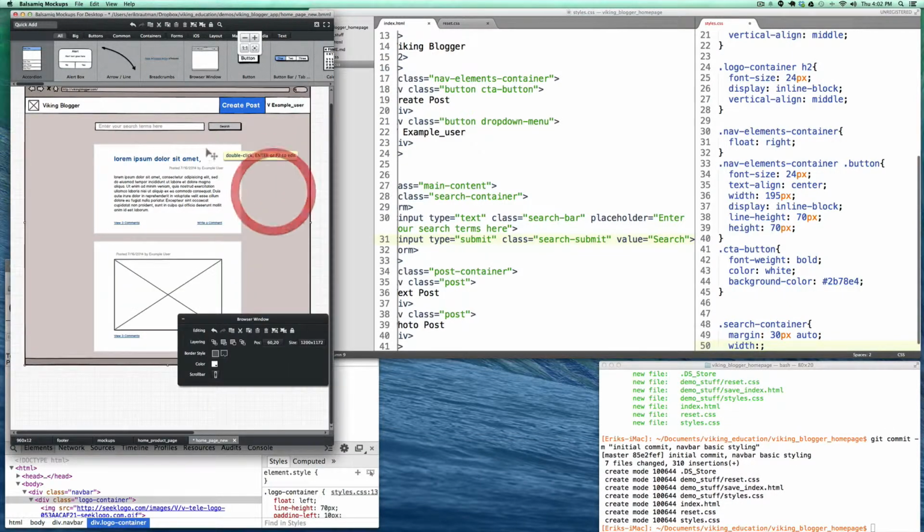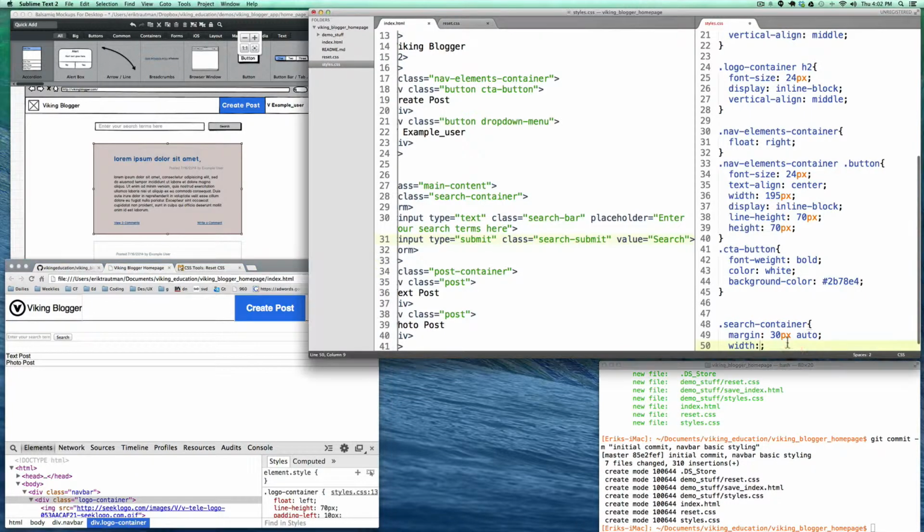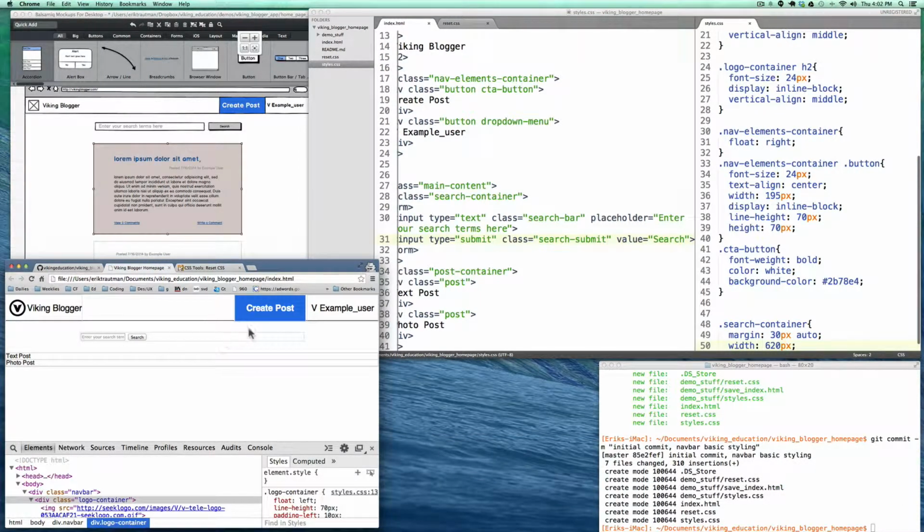So what we actually want to do here is specify the width. We can do that by jumping into our mockup here, and we see its size is 622 pixels. So we'll just call that around 620. And now it should be able to center that. So now we have a nice little search bar area that we can start to work with.